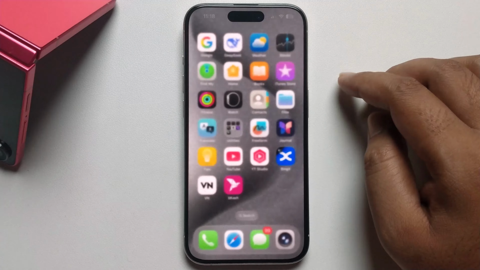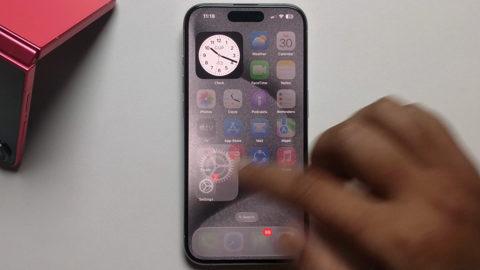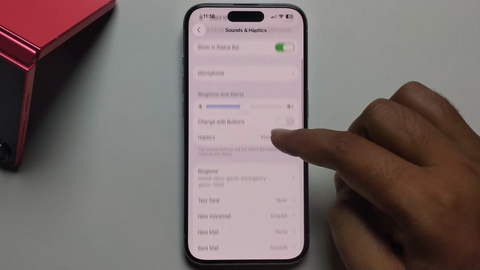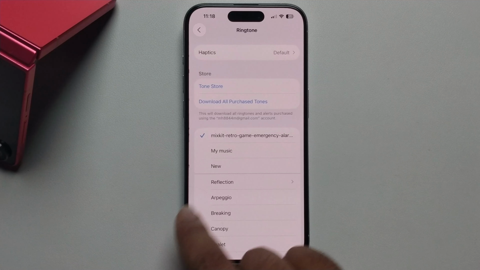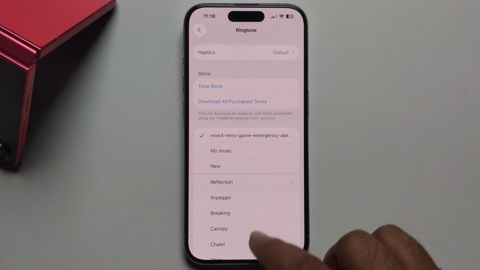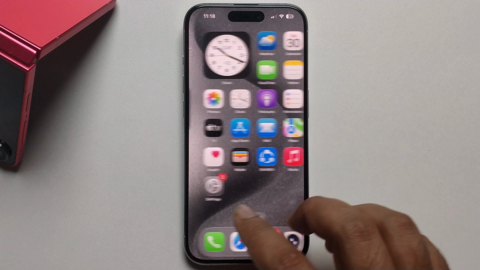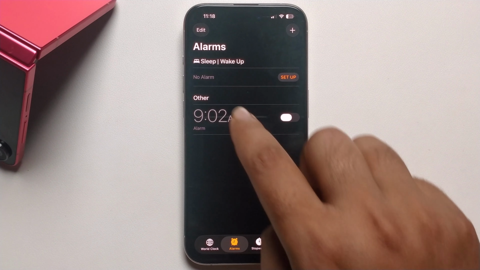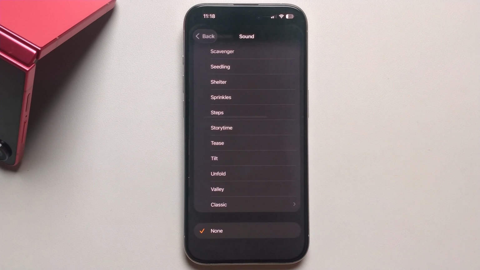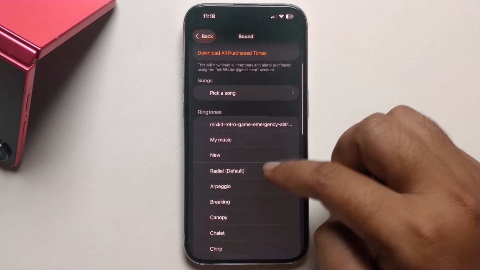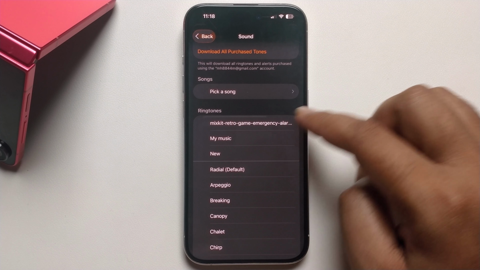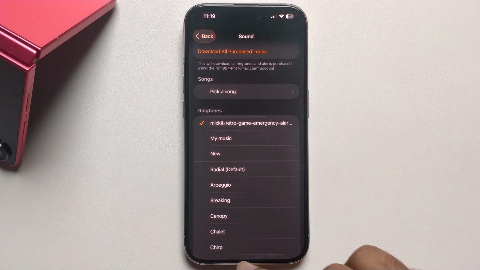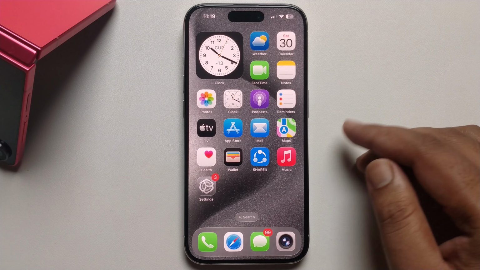Okay, now add it to the sound, my ringtone section. So add this. Go back and open clock, alarm, select sound, then it's showing here the recently created audio. I can easily select it and now it's created. So that's it.